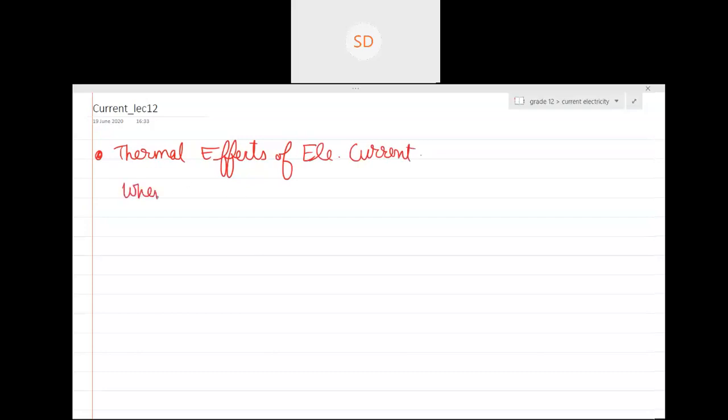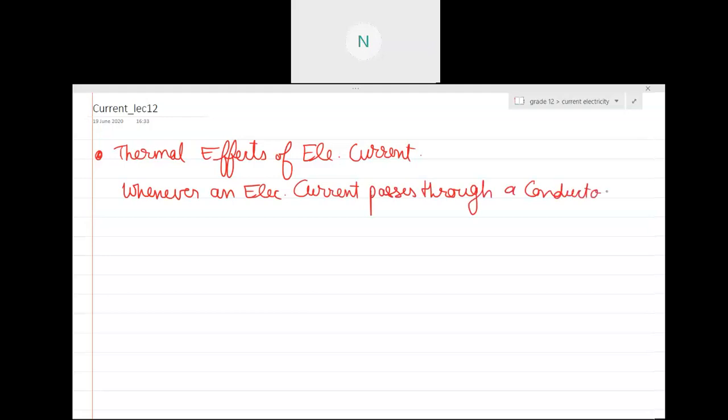Whenever an electric current passes through a conductor, then its temperature starts rising.